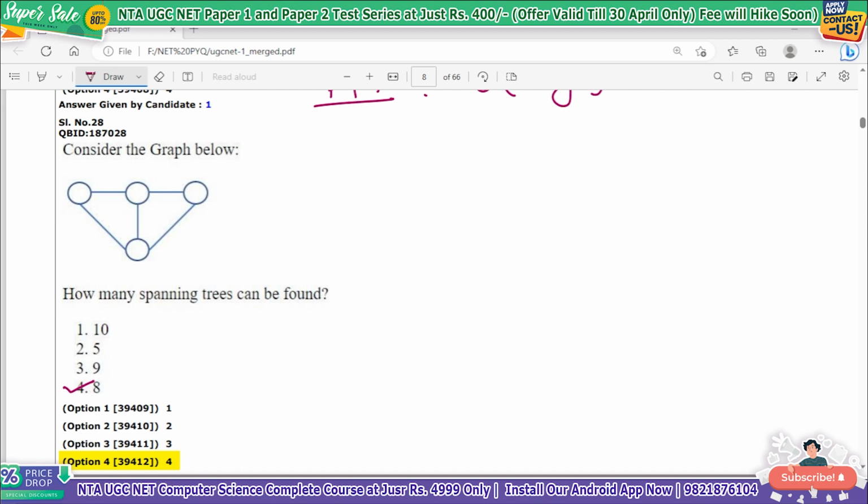But now let's check whether this question has a complete graph or not. Let's say this is your node A, this is your node B, this is your node C, and this is your node D. The degree of A, how many vertices are there? 4. So what should be the degree of all vertices? The degree of vertices should be n minus 1, that is 3. So this degree is 2, this degree is 3, this degree is 2, this degree is 3. This means it is not a complete graph. So that is another point of a complete graph: the degree of all the vertices has to be n minus 1. Here n minus 1 is 3, but all the vertices are not having degree 3.